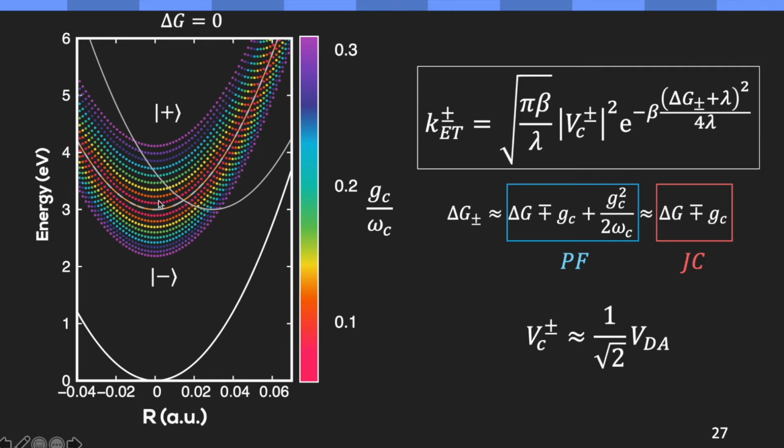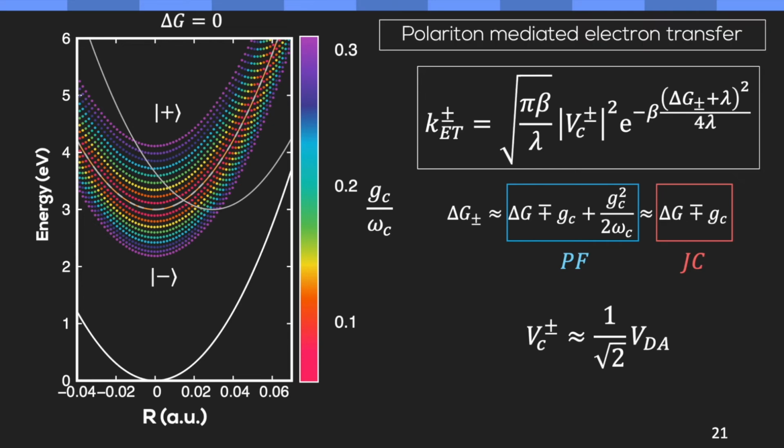As you can see, because of the overall positive contribution from the dipole self energy and the rotating wave terms, the splitting is gradually increased for the plus state, but it is gradually suppressed for the minus state. And this makes a difference if I compare with the JC model, which always predicts an equal splitting of the plus and the minus state. So this gives an experimental way to observe the effect of the dipole self energy as well as this Bloch-Siegert shift that is coming from the counter rotating terms.